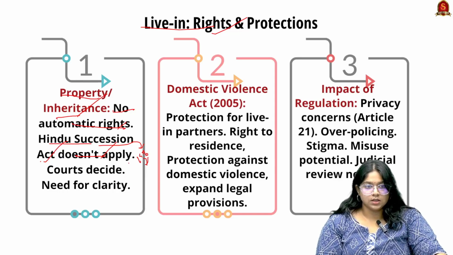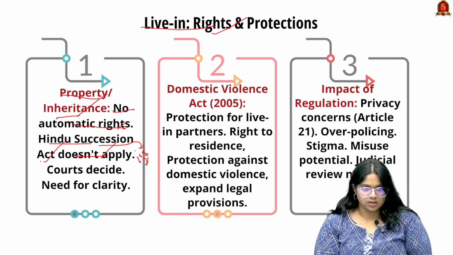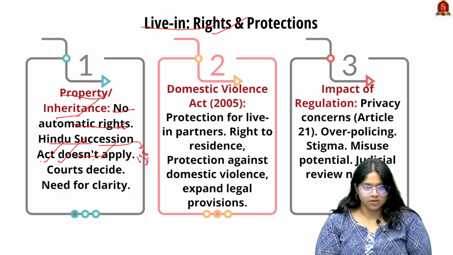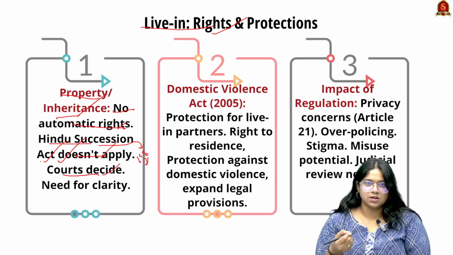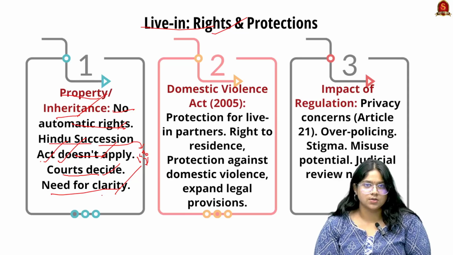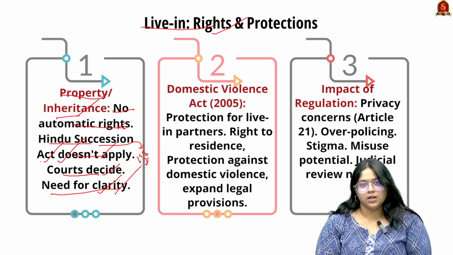It doesn't apply to Christians, Muslims, and Parsis. So the Hindu Succession Act does not apply to live-in, especially regarding property and inheritance. Here the courts can decide on cases relating to live-in relationships, and right now it needs more clarity on the framework of live-in relationships itself. So, unlike marriages, live-in partners have to prove their cohabitation for any legal purposes.